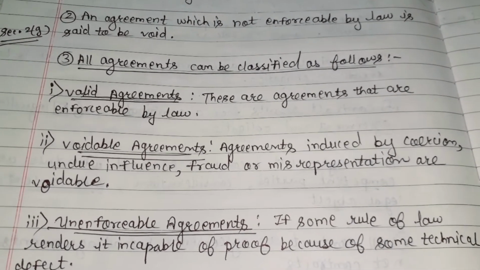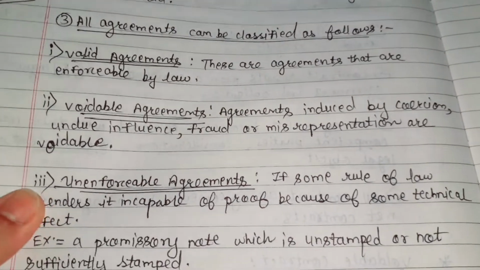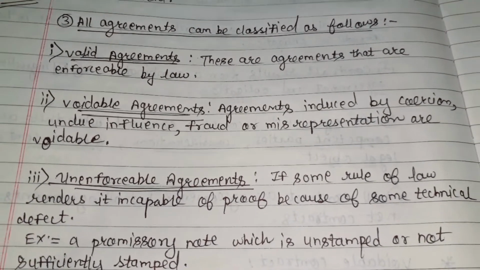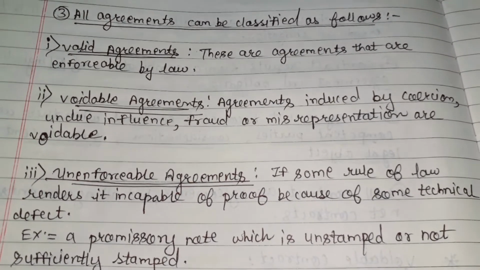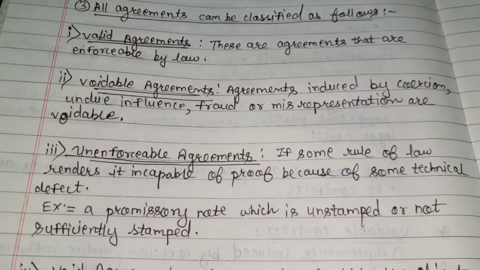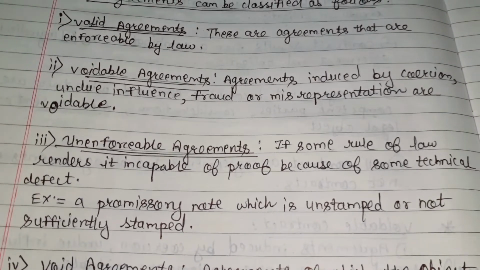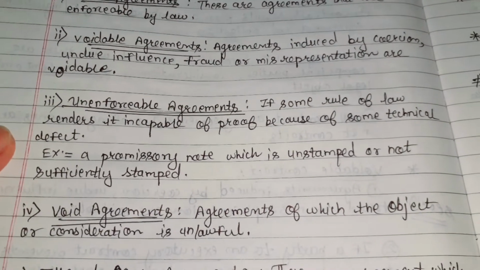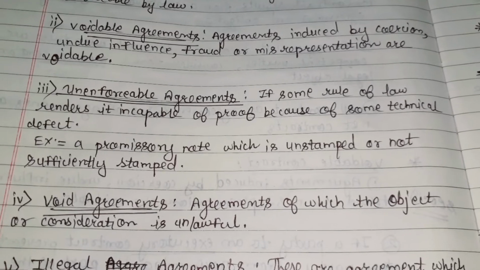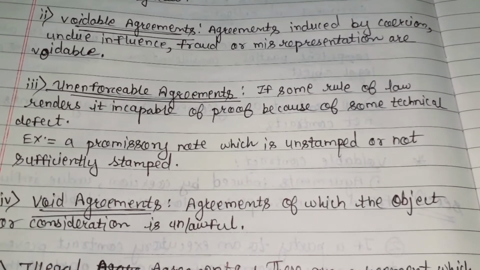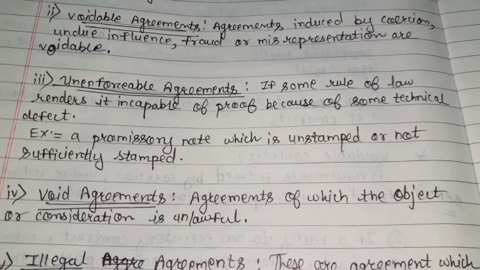Valid means these are the agreements that are enforceable by the law. Voidable means agreements induced by coercion, undue influence, fraud, or misrepresentation are considered as voidable agreements. Unenforceable agreement means if some rule of law renders it incapable of proof because of some technical defect.